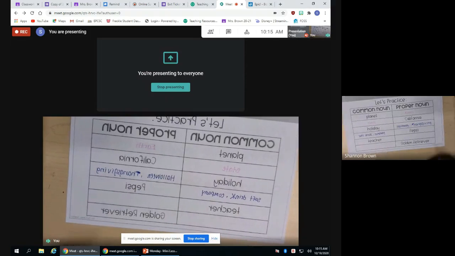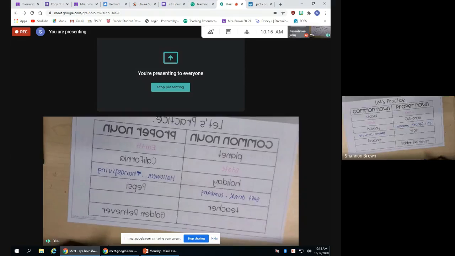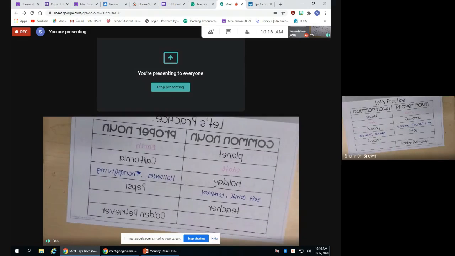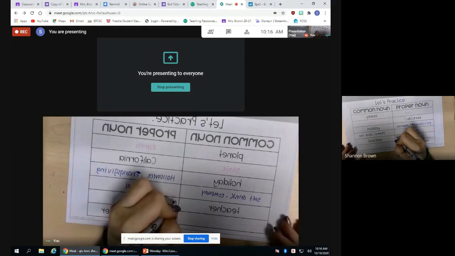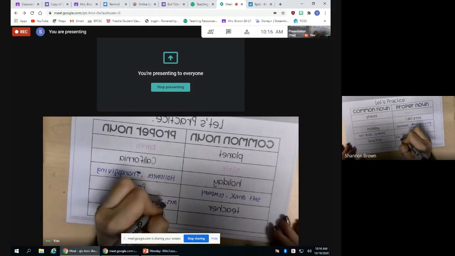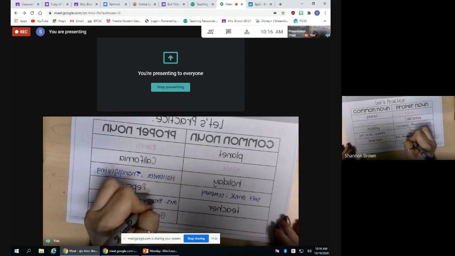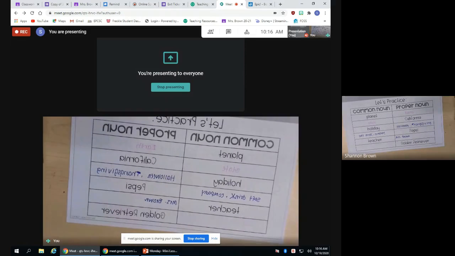All right. Teacher would be your common noun. Name a teacher. Very good, Mrs. Brown. You can also have Mrs. Stump in there, or Mrs. Russell, or Mrs. Bales, Mrs. Stump, Mr. Toning. Those would all be proper nouns because they are a specific name of a teacher.